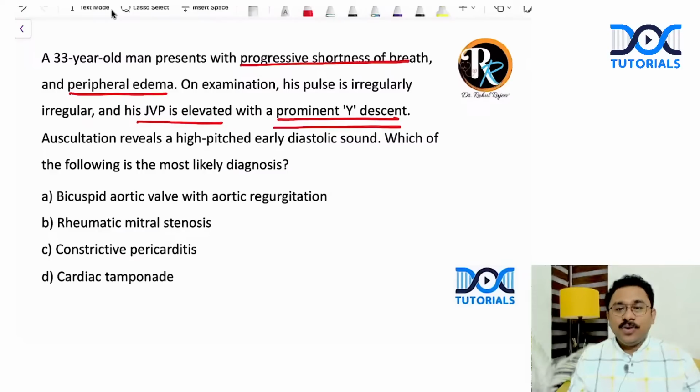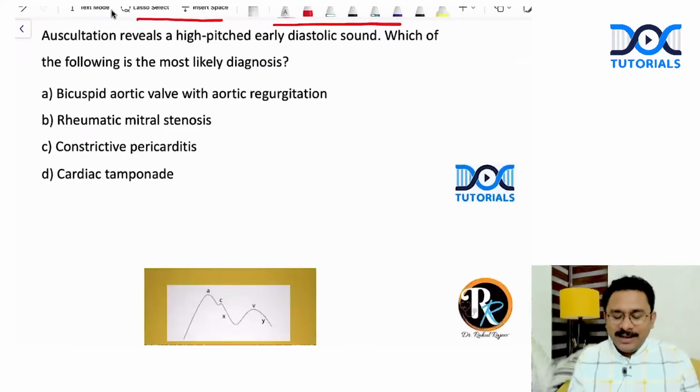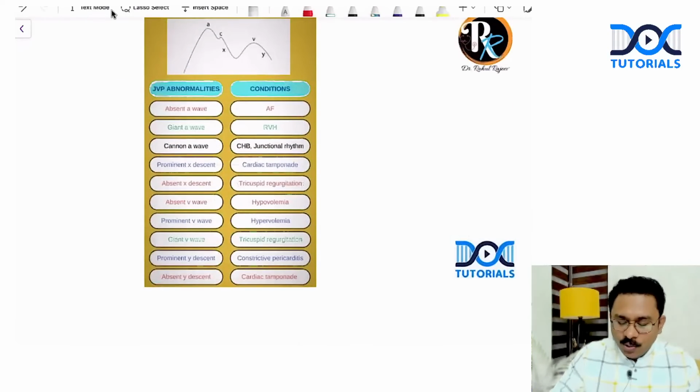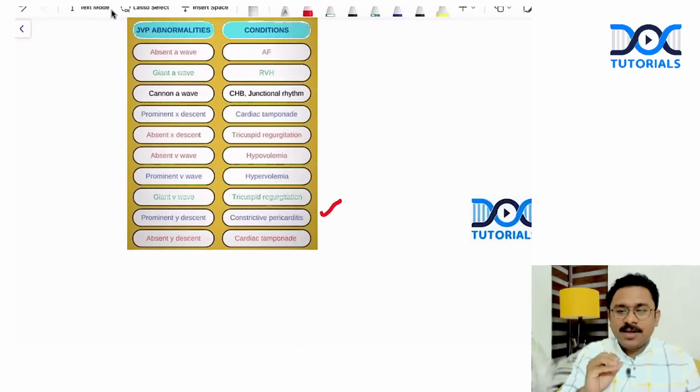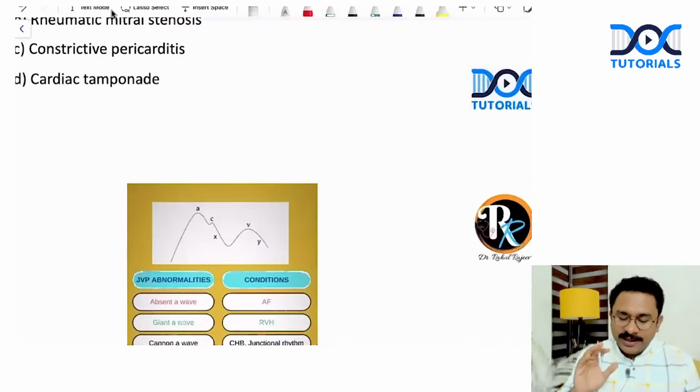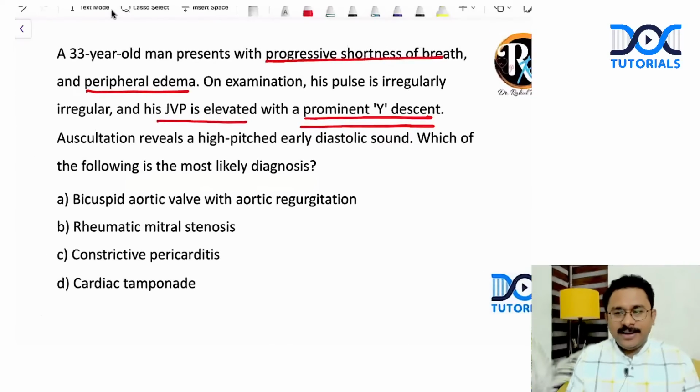Now, you remember out of the JVP abnormalities that I have taught you, where do you get a prominent Y descent? Yes, in case of constrictive pericarditis. Correct or not? Yes. So constrictive pericarditis. And what have I taught you? Constrictive pericarditis predominantly presents with right-sided heart failure or left-sided heart failure? Right-sided heart failure. Clear. That is why this patient is having these manifestations.